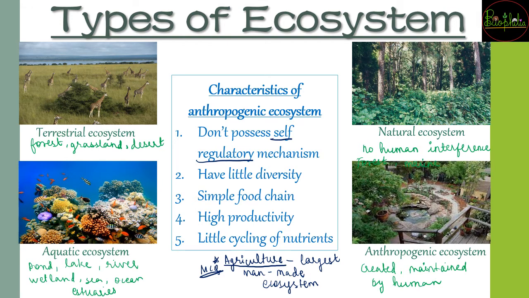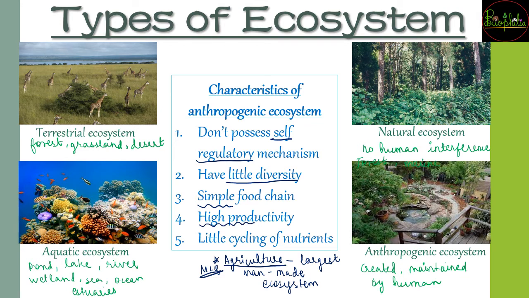And because it is created and maintained by man, man हर चीज़ नहीं कर सकता है, and because of that there is going to be little diversity. And little diversity, that means there is going to be a simple food chain, because वहाँ पे food availability के options नहीं होंगे. Whatever is available you have to compromise with it. So that is going to be leading to a simple food chain. And even there is going to be high productivity.